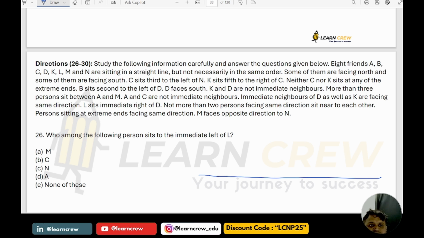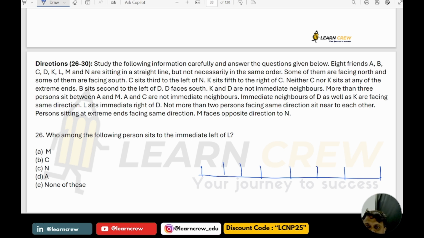8 friends are sitting in a straight line but not necessarily in the same order. So 1, 2, 3, 4, 5, 6, 7, 8, totally 8. Now some of them are facing north and some of them are facing south.